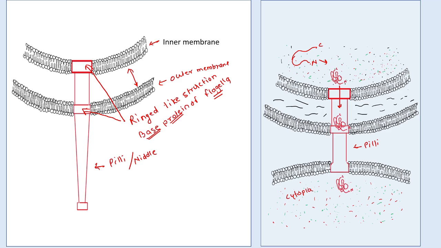So, the cytoplasm of the host cell, and then this protein can perform its function. Okay, so this is the protein translocation across the bacterial cell into the extracellular space of the host cell.